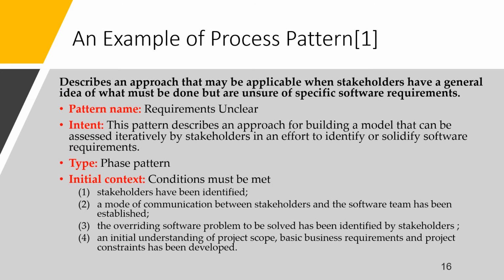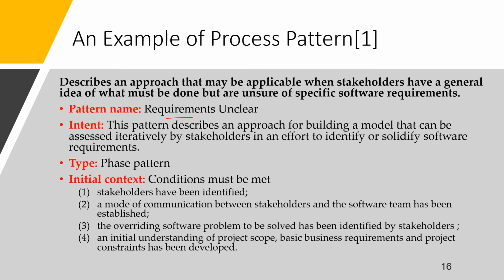Example of a process pattern: it describes an approach that may be applicable when stakeholders have a general idea of what must be done but are unsure of specific software requirements. So here the pattern name is requirement unclear. What is the intent? These patterns describe an approach for building a model that can be assessed iteratively by stakeholders in an effort to identify or solidify the software requirements.